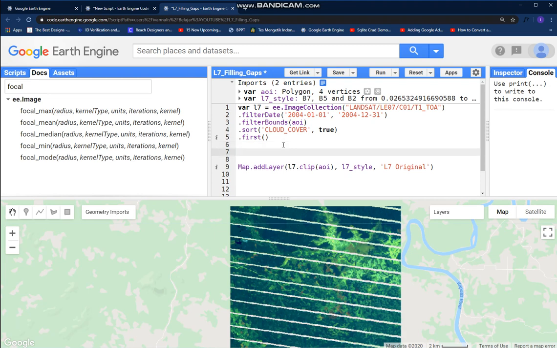Let's create a new variable, call it image fill. Your original image, Landsat 7 image, focal underscore min.